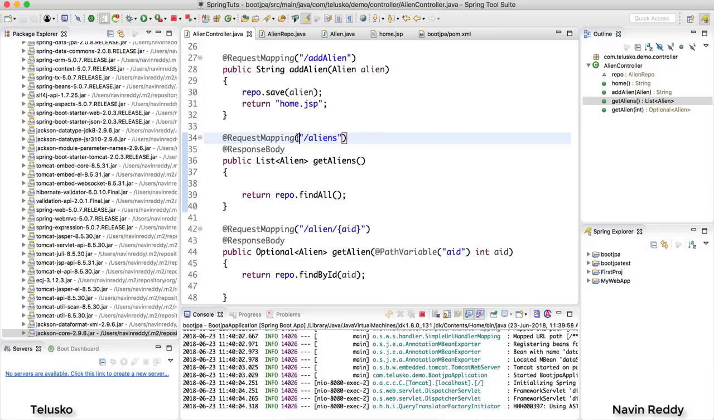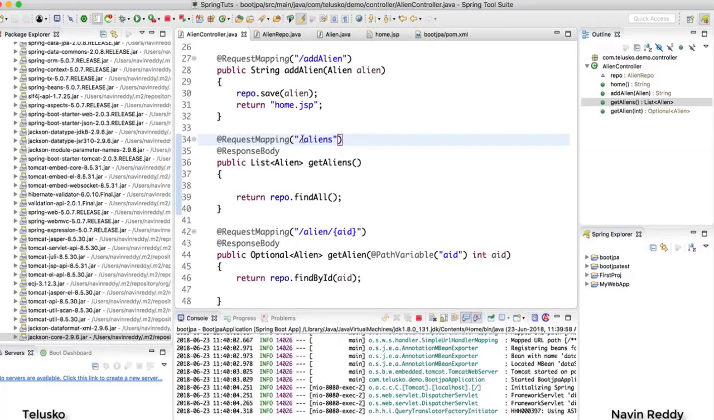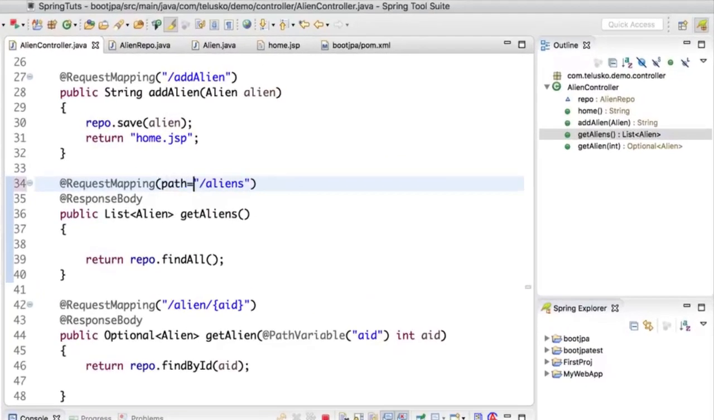Now to restrict it, we need to add one more attribute. So normally this aliens is an attribute of path. By default, when you don't specify the attribute name, it is path. The second attribute which you have to use here is called produces. So you can mention what it produces. And in the curly brackets, you can mention which one it should produce. So I will say in double quotes, application slash XML.